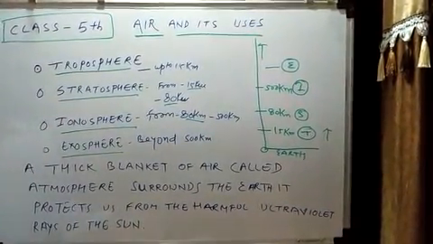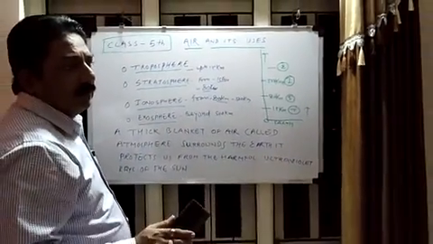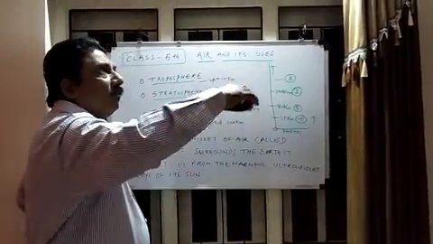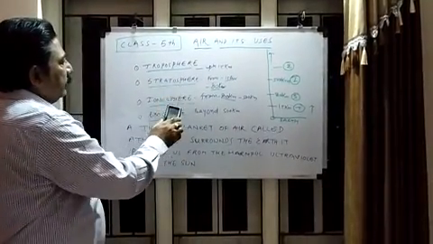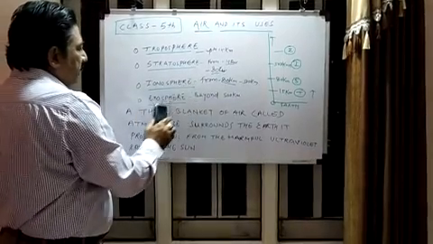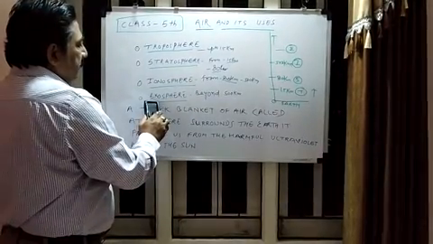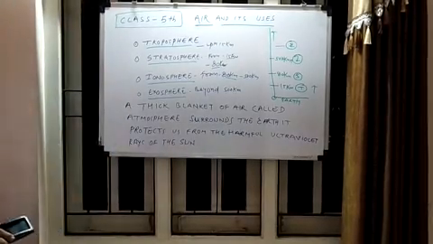Again, I am going to repeat. What are the layers of air in our atmosphere? The first one is troposphere, second is stratosphere, third is ionosphere, and the last one is exosphere. These are the layers. Please note down.